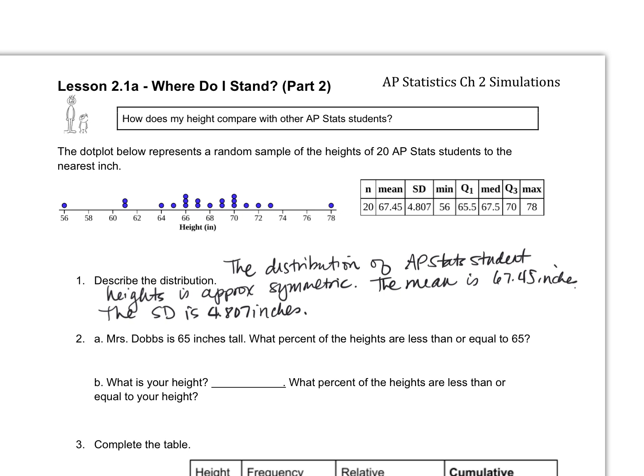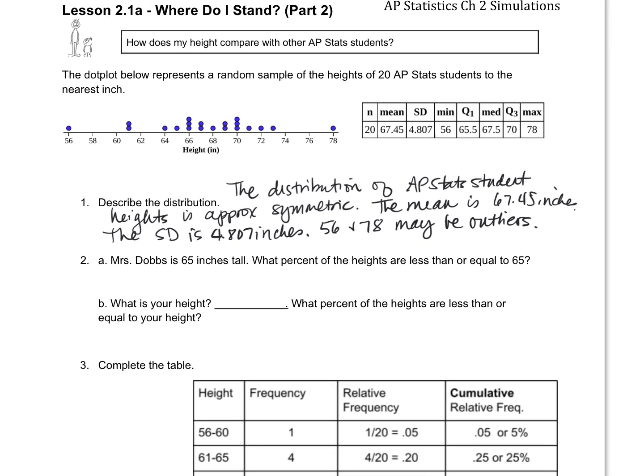And then glancing, would you think any of them are outliers? Maybe? 78. Maybe 56 and 78? Yeah. 56 and 78 may be outliers. I don't need comparison words because I'm not comparing this to another distribution. But I do need context, which I have in my sentence. Outliers, center, spread, shape. All of it there. Okay?